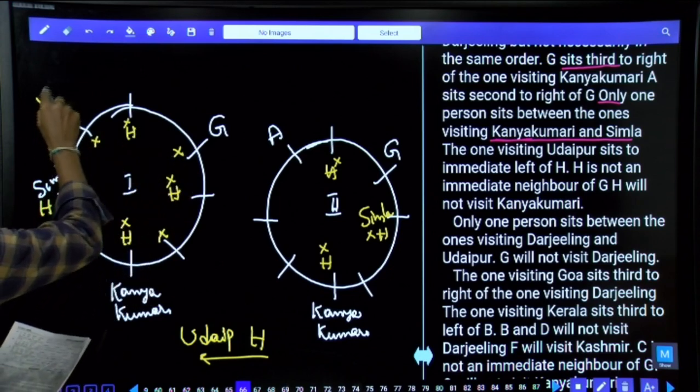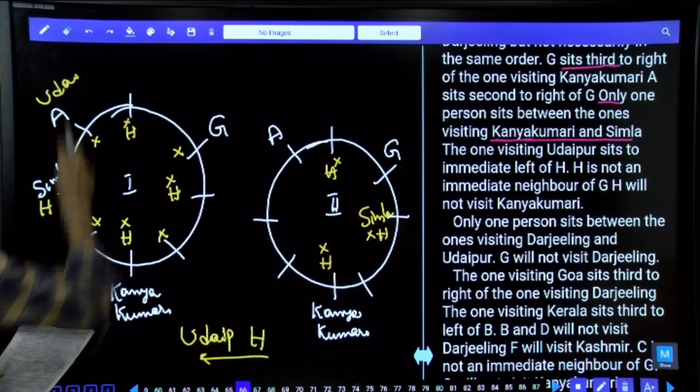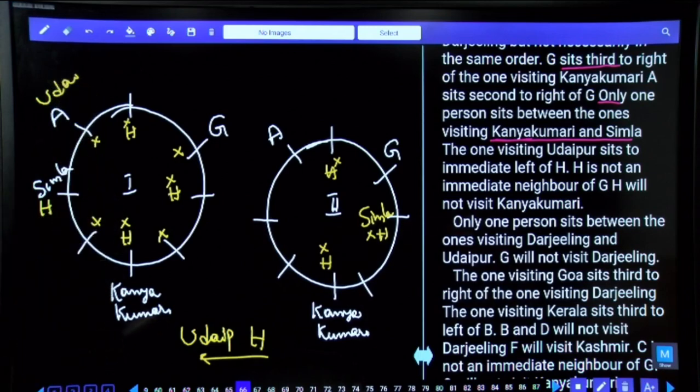If H is here, then tell me who is the person from Udaipur? A is the person from Udaipur. Done with this? Then afterwards, what is the next information we have?